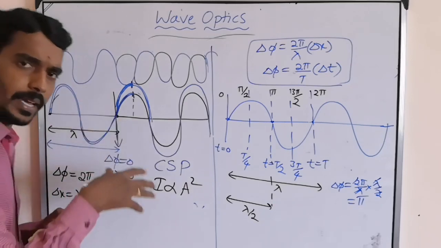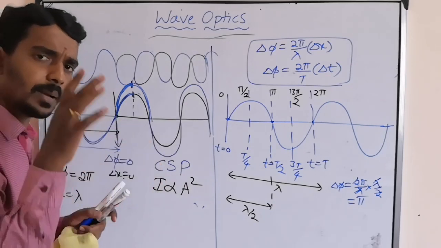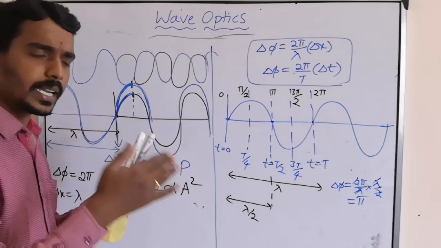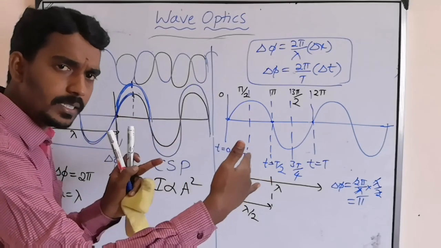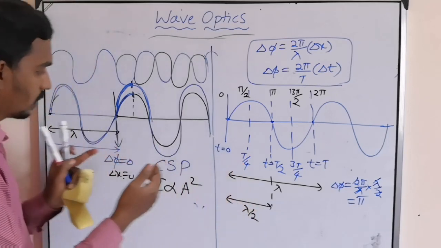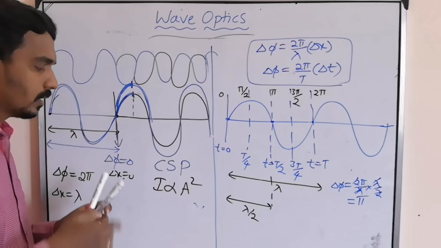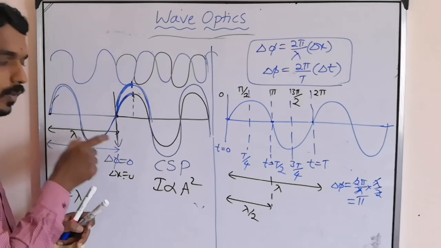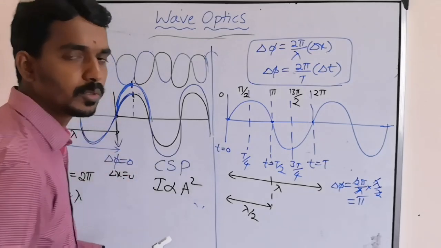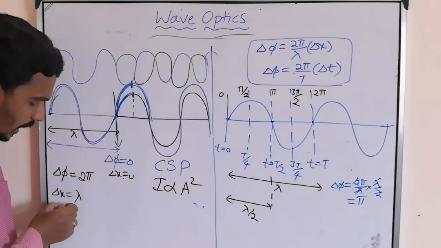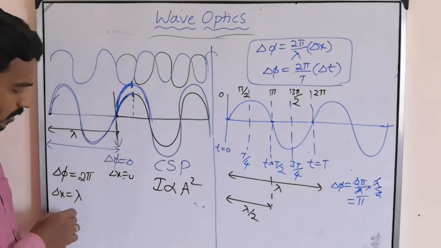So if two waves start from the same point, or if they start from two different points but with an initial separation lambda, then they will go for constructive superposition. That means delta x may be 0, delta x may be lambda.